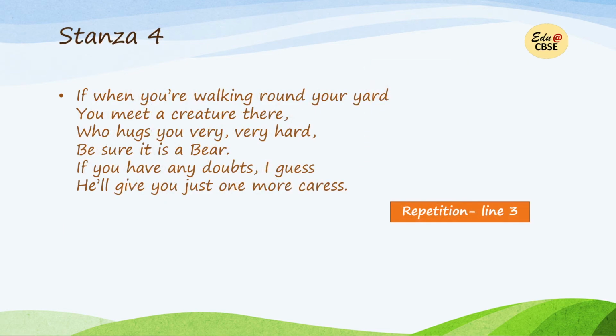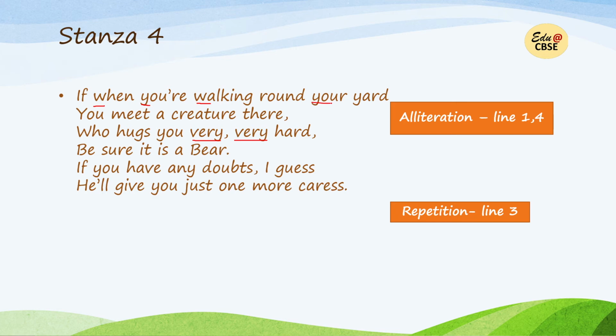Now stanza 4. We have repetition in stanza 4. Very, very. So this is repetition here. Next we have alliteration, line 1 and line 4. In line 1 we have were, when, walking. We can also have a y sound here, you, your and yard. So this is also alliteration. Then in line 4, it is be and bear. This is alliteration.